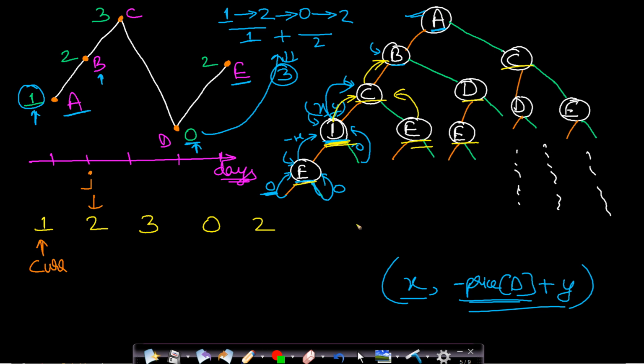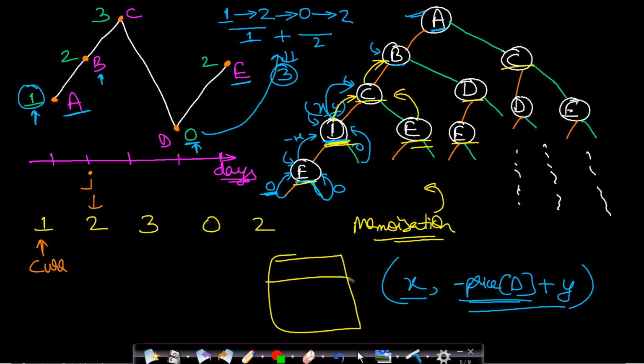So either you can use memoization, that is storing the values in your array and then returning the pre-calculated values, so that will also be very optimal. Otherwise you can apply the tabulation dynamic programming, bottom up or top down approaches. So I will be showing you the code for memoization using recursion. That is very simple to understand and it is very intuitive.